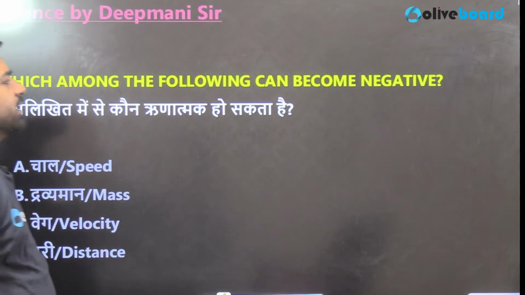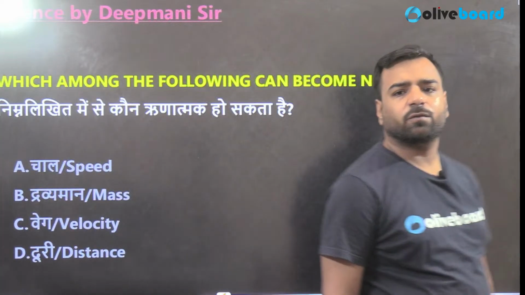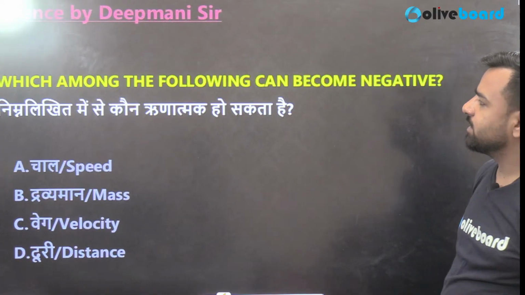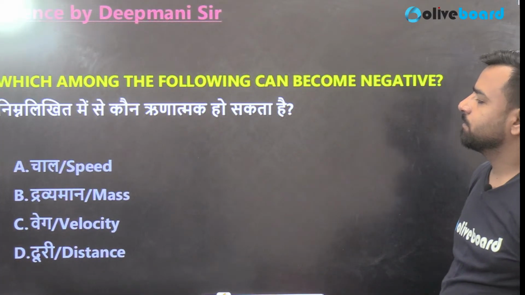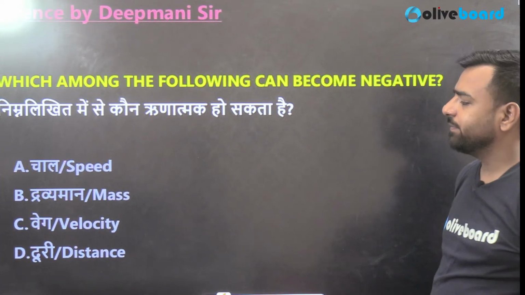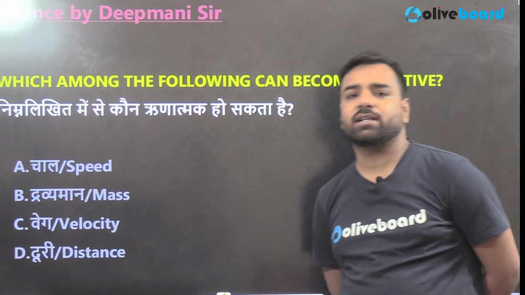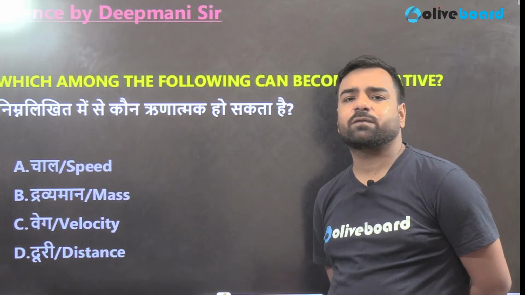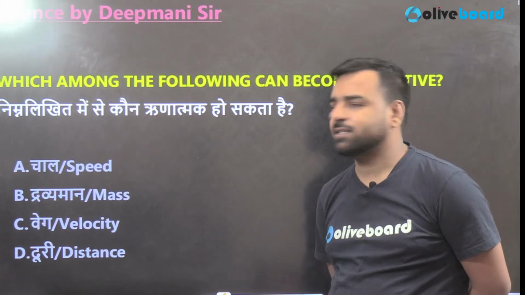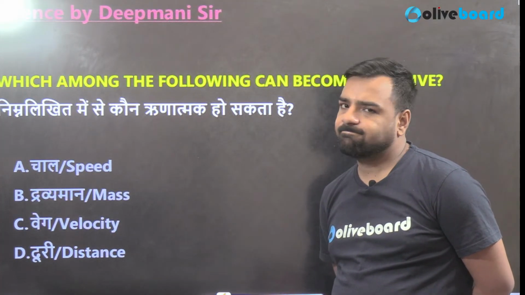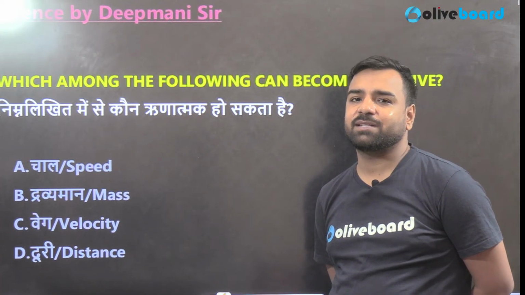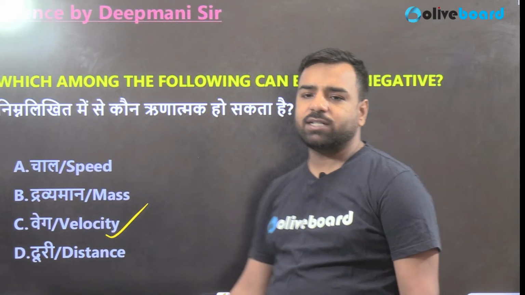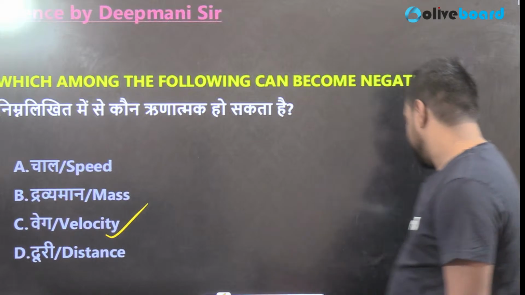Which among the following can become negative? Which of the following can be negative? Tell me guys. Speed, mass, velocity or distance? Can speed be negative? No, that's a scalar quantity, right? Can mass be negative? No, mass cannot be negative. What is mass? The amount of matter contained in a body. That's what mass is. Distance, that's a scalar quantity. It's not displacement, it's distance. So yes, velocity can be negative. So option number C will be the correct answer.